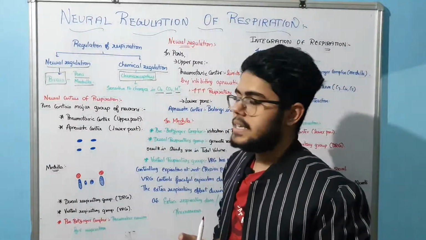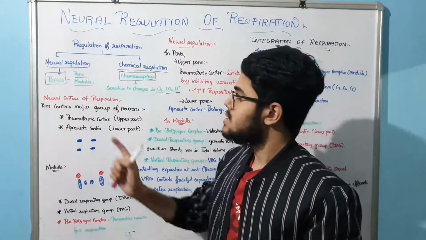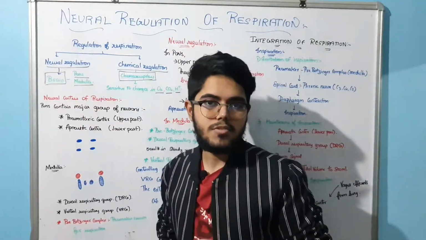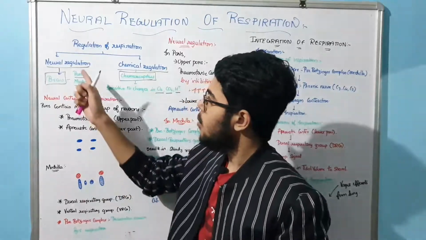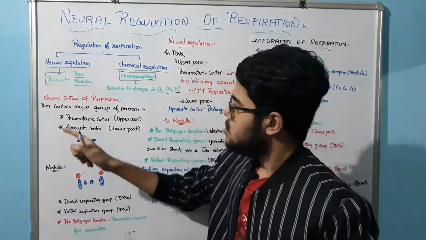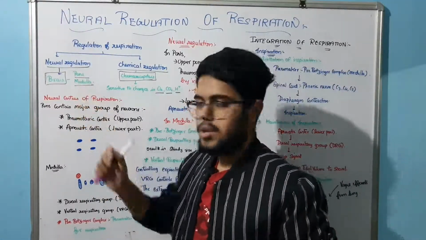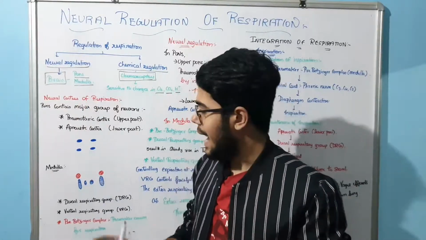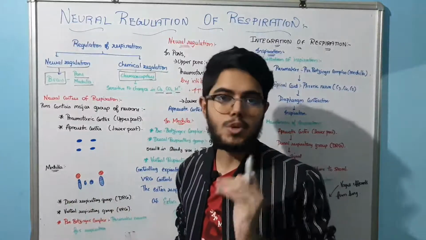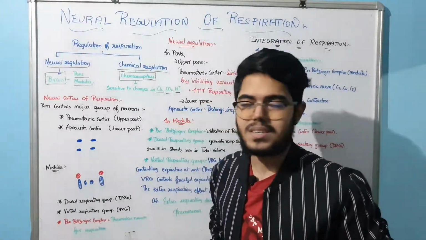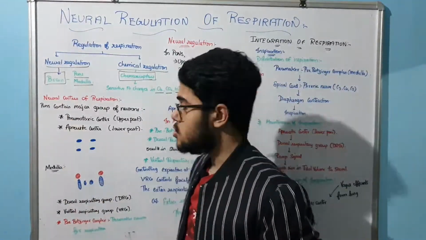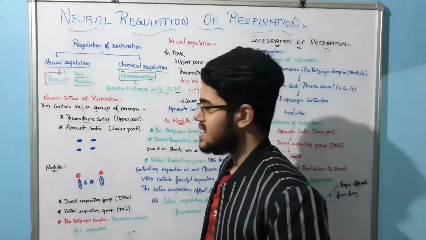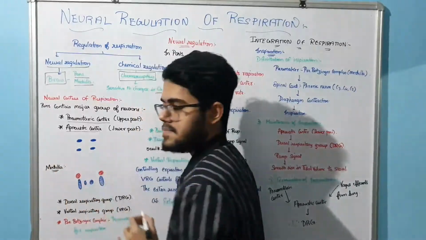Now specifically, I am going to deal with the neural regulation. What are the centers for respiration, depending upon the neural regulation? We have the pons and medulla. Remember, in the pons we have 2 groups and in the medulla we have 3 groups. Now what are those groups, sir? In the pons we have 2 groups: one is the pneumotaxic center as well as the apneustic center.